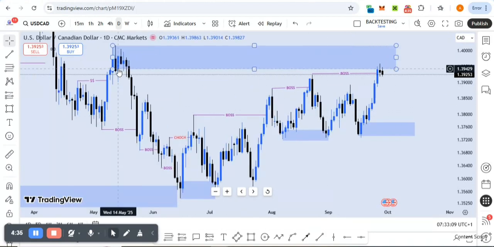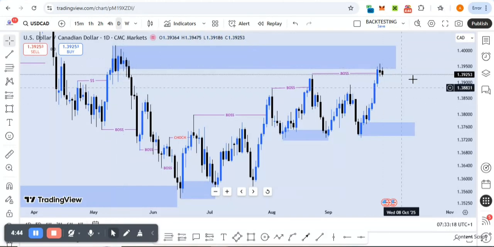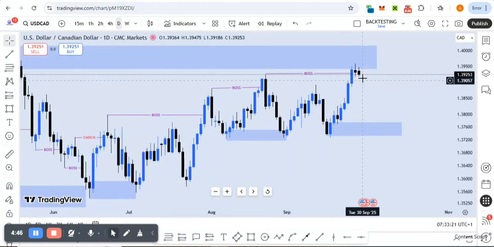So overall we are very bullish looking at it from the monthly time frame. In the long run we should be looking at buying USDCAD, but for now we can safely sell. Look for a confirmation right here and sell into this zone. You can sell wherever you want to take profit, but make sure you take your profit maybe around this zone, and then we can continue our buy. So that's pretty much it, guys. Thank you very much.